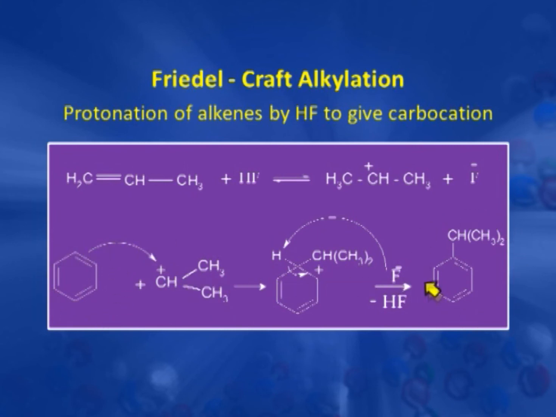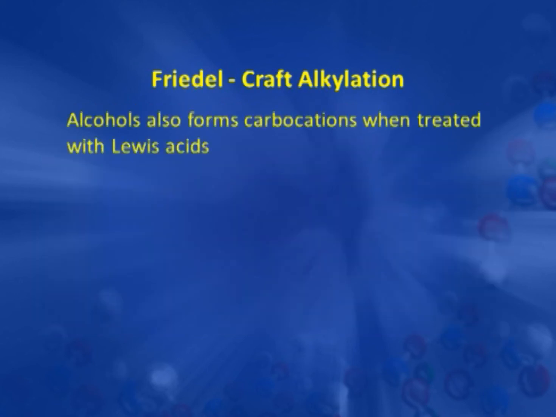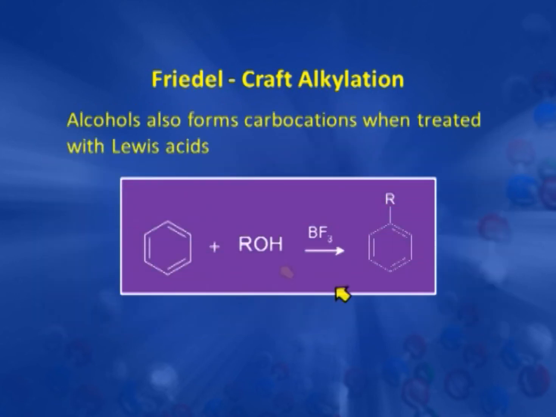So, here instead of alkyl halide we have used this alkene, propene. Now, for formation of carbocation we can also use alcohol. So, alcohol in presence of a Lewis acid or protonic acid can also be used and it can also produce the alkyl benzene, because here again R plus, the carbocation, can be formed.